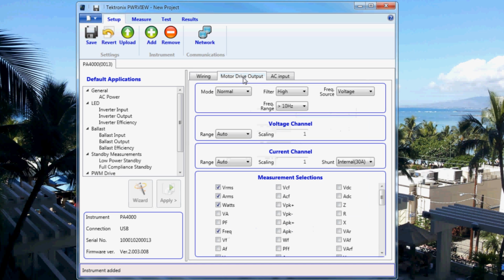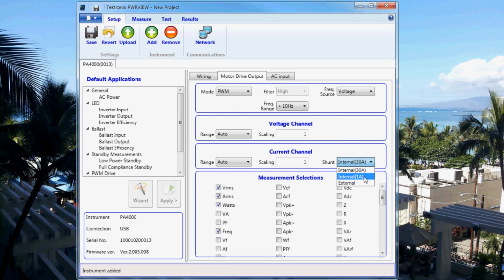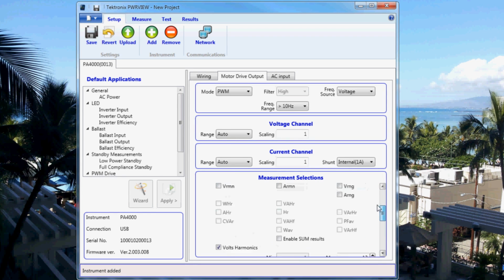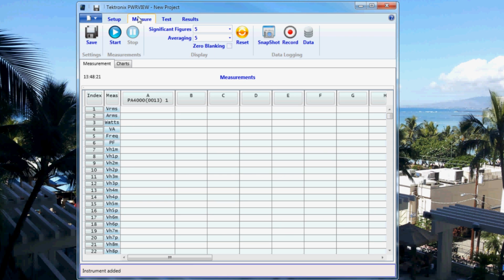Since the motor drive is pulse width modulated, I need to configure the mode to PWM. An abundant number of measurements are available, but I'll just select a few for this presentation. Once you select play, the configuration will be uploaded to the power analyzer and measurements will be updated on the display.